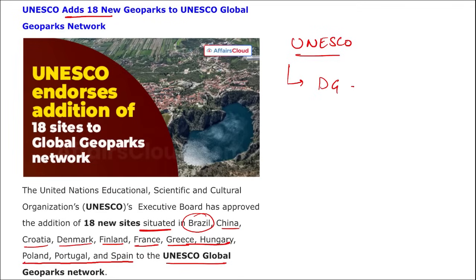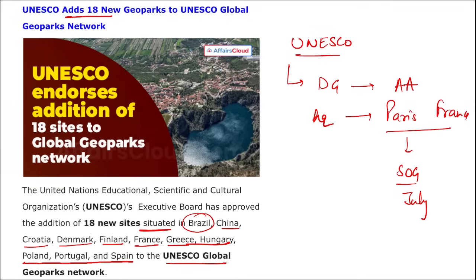If we talk about UNESCO, who is the Director General here? Audrey Azoulay. Where is the headquarter? It is in Paris, France, and in Paris, France only we will be seeing the Summer Olympic Games in the month of July, right? And when was UNESCO established? It was established in 1945, but it came into force in 1946, right? Take a note of this.